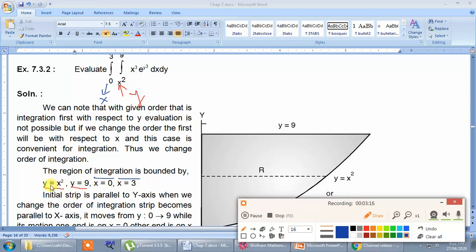First of all, you go for the most complicated curve on the xy plane, and amongst these four the most complicated curve is y equal to x square. So first let us find out the geometrical meaning of this curve. y equal to x square is an upward open parabola. Why is it an upward open parabola? Because even powers of x are there, it is symmetrical about the y axis, it passes through the origin, and it has tangent y equal to 0, that is, equating the lowest degree terms to 0 we get y equal to 0. Therefore it is a parabola like this, an upward open parabola. Let me take this part only. This is the upward open parabola.